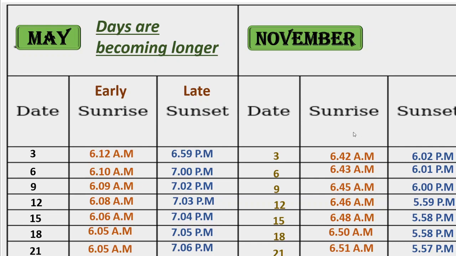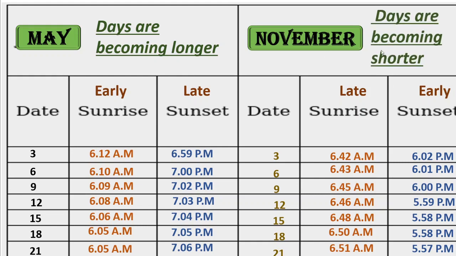Here what we can write? Sun rises, yes, slowly it became late. 6:42 to 6:51, correct? And sunset, this become early, correct? So the days became shorter.